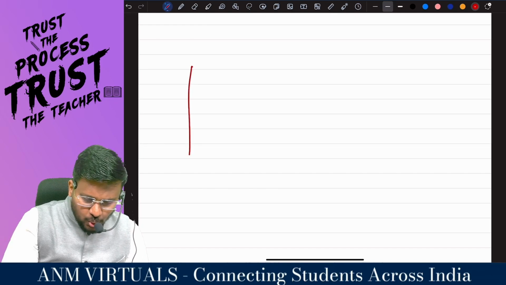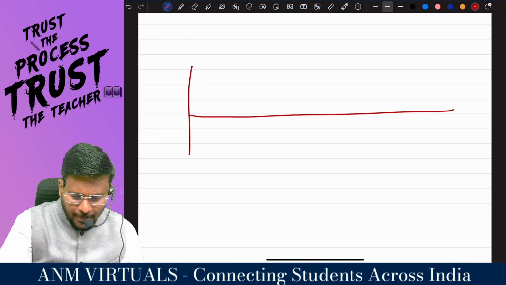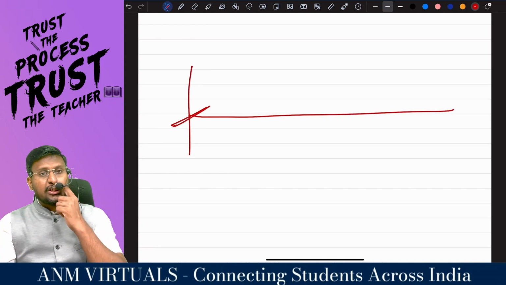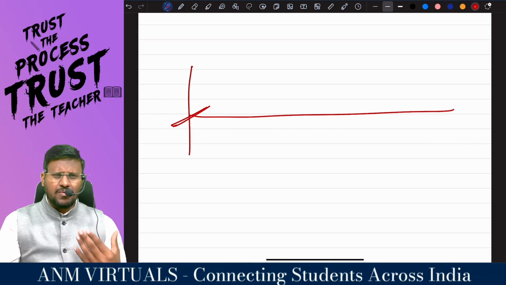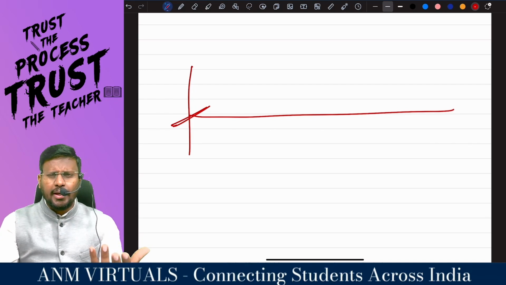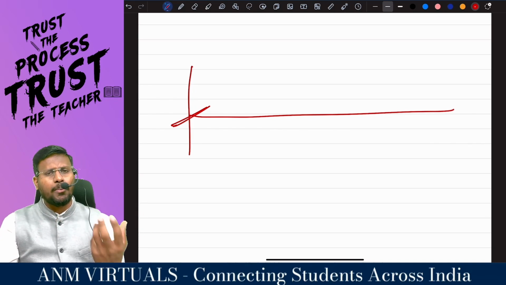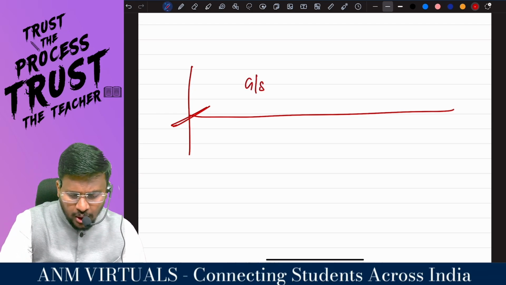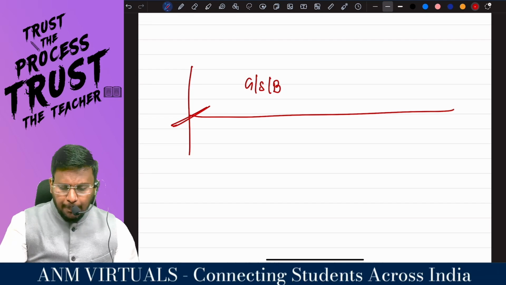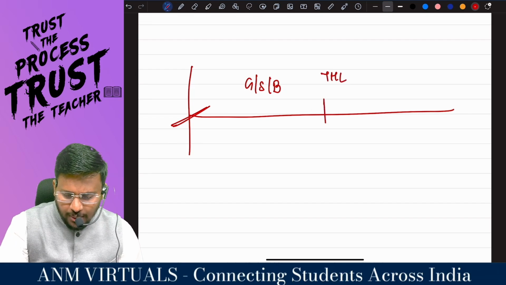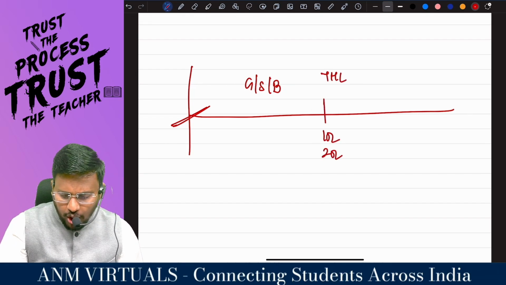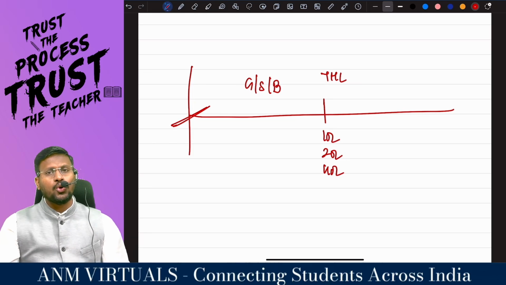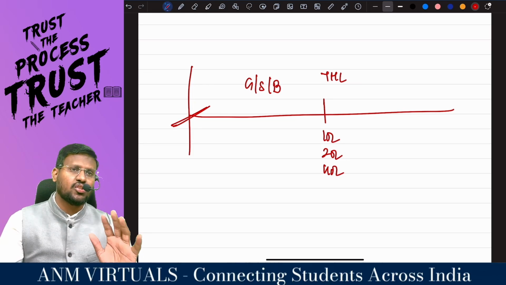So, my dear lovable students, I will be starting the business from 1st of April. On a particular day, let you take any day, there is no problem about it, you will start supplying goods or services or both. Up to the threshold limit, that means up to 10 lakh or 20 lakh or 40 lakh, you are not liable to take the registration.